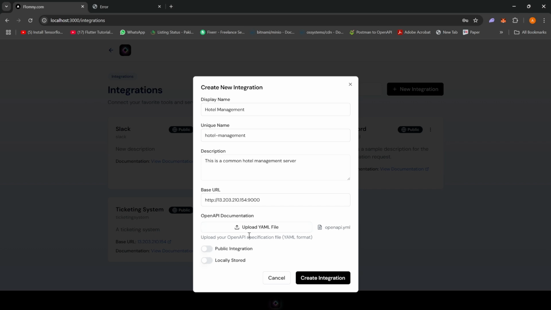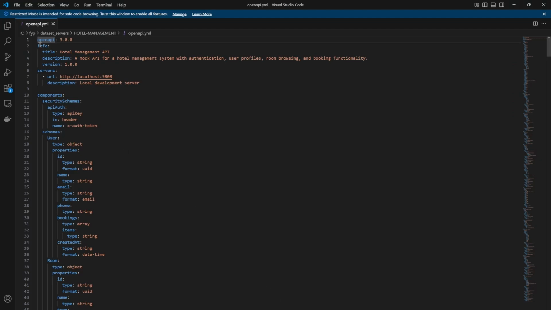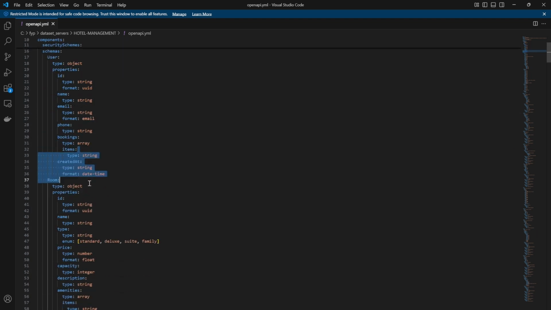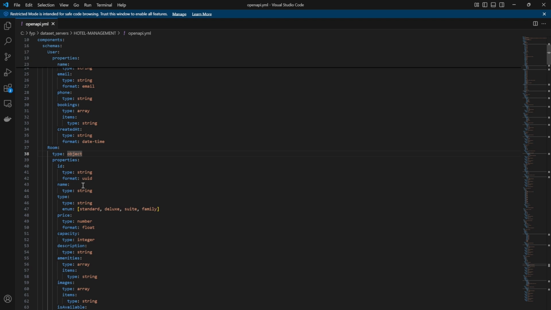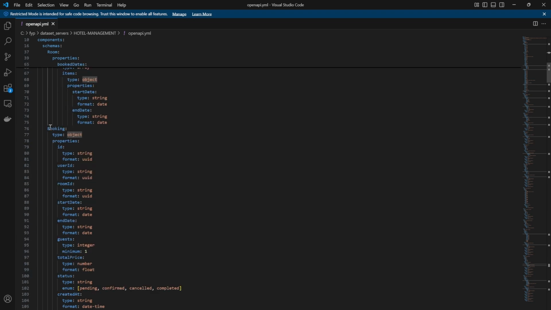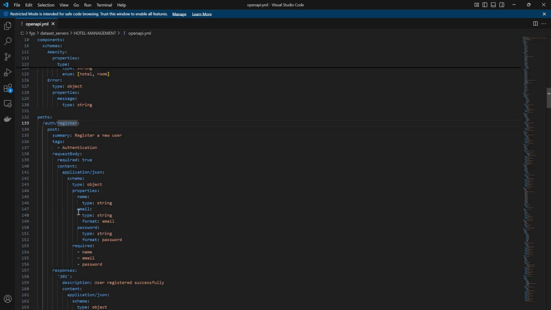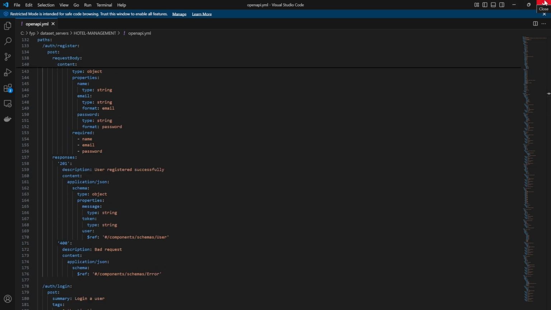Going into hotel management, I'm just going to upload an OpenAPI specification. For this, we have basically allowed .yaml files. Well, what is an OpenAPI spec? It is basically a standard that is followed throughout the world for creating REST APIs and documenting them. Once they are documented, you know all the fields for all of the endpoints, whether they are post endpoint, get endpoint, anything that is related to HTTP is defined here for that server. All of the entities and their endpoints, like authorization endpoint, authentication endpoint, everything is mentioned here.